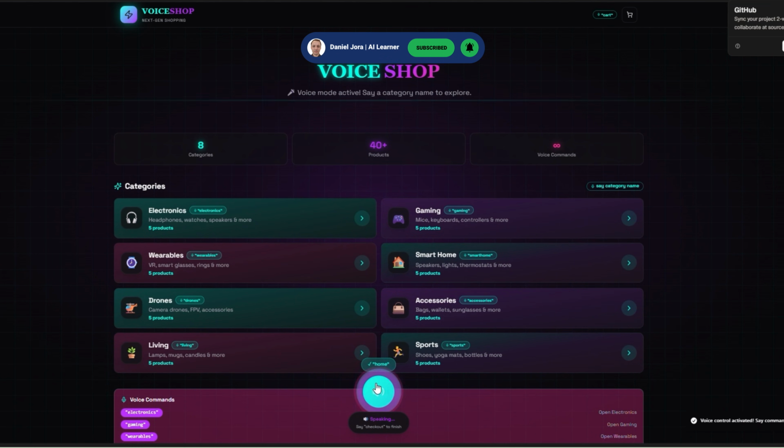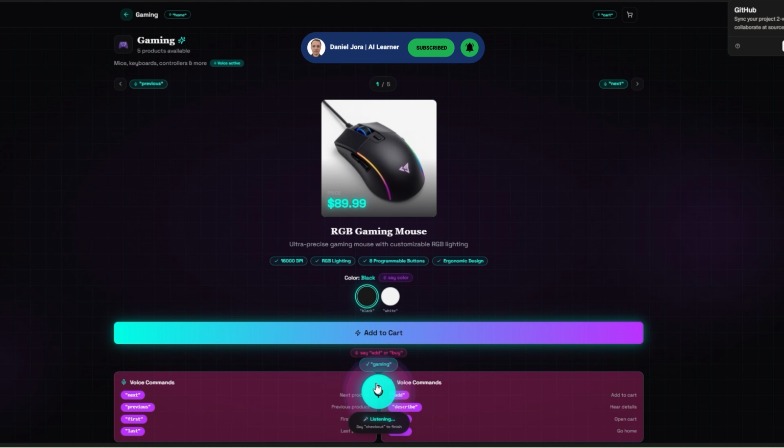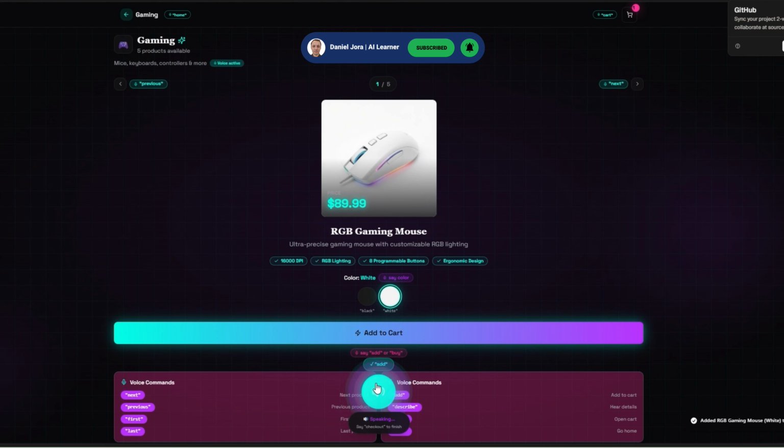Say a command anytime. Gaming. Opening gaming category. White. White selected. Add this to cart. Added RGB gaming mouse in white to cart.